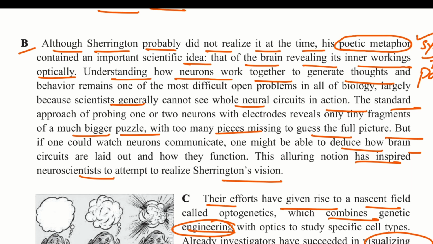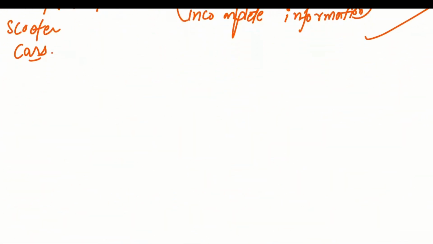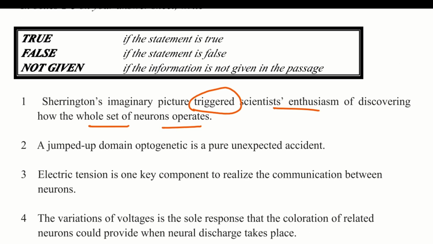So how the brain operates became the problem for biology, for the scientists. Obviously the information is given and correct: his paintings created a hustle for the scientists on how neurons operate, and biology is used as a synonym here. So this information is obviously true.